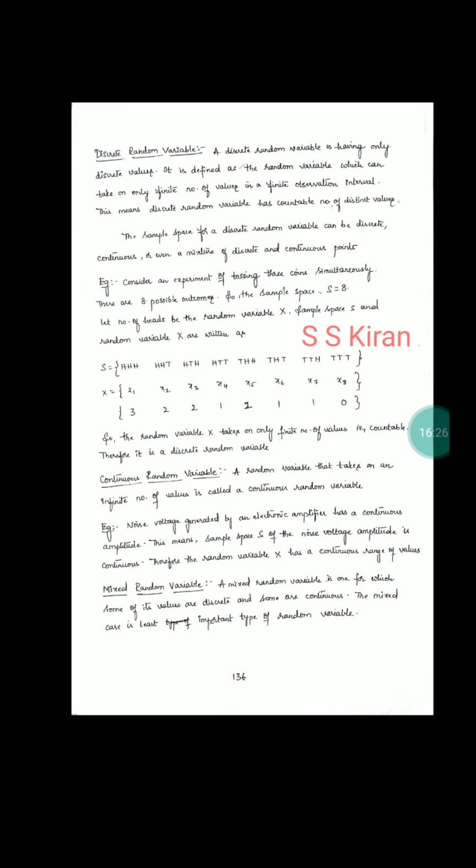Now, the mixed random variable. A mixed random variable is one for which some of its values are discrete and some are continuous. Generally, we can observe this in the stock market. Sometimes we can observe it in real-time ECG signals, which sometimes get some disturbances and high peaks. These variables we can call mixed random variables, which have discrete values and at the same time continuous values. We can give it the least priority, the least important type of random variable.